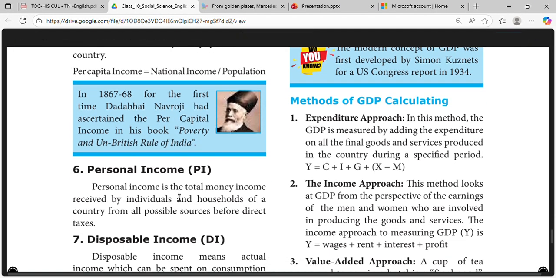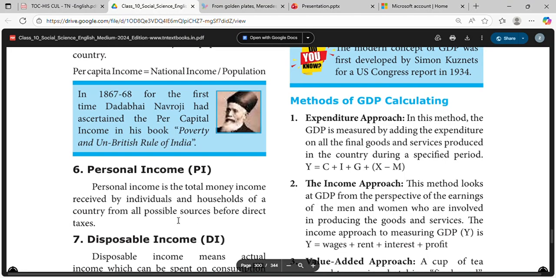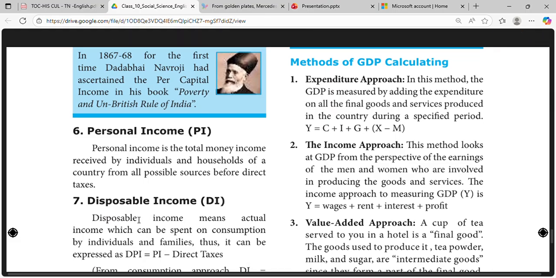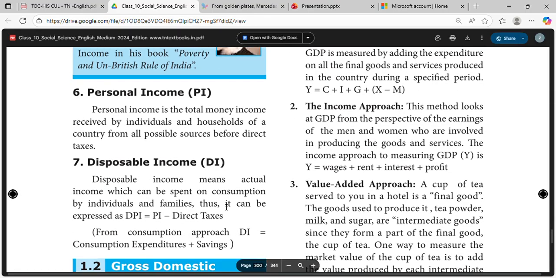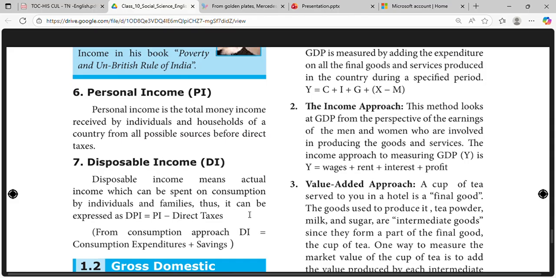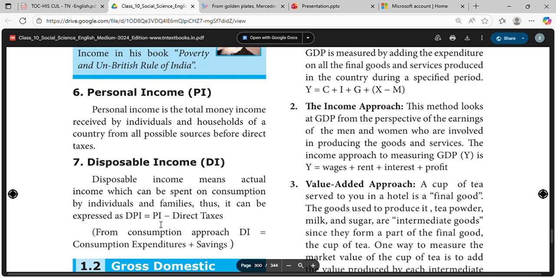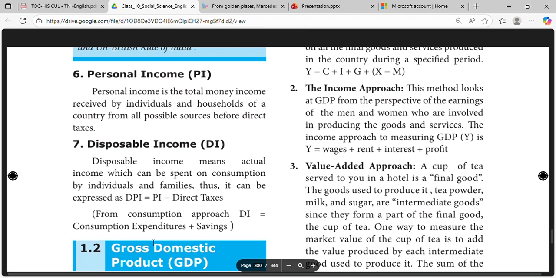Personal income is the total money income received by individuals and households of a country from all possible sources before direct taxes. Disposable income means actual income which can be spent on consumption by individuals and families. Thus, it can be expressed as DPI is equal to personal income minus direct taxes.